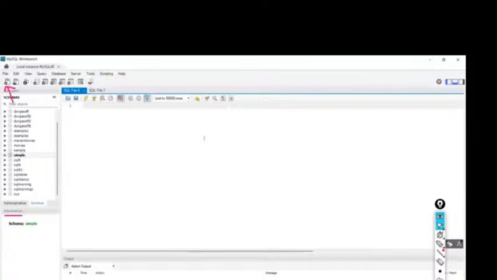At the bottom, whatever you can see here, this is basically the output section. Once we execute anything, we can see the outputs here only. Perfect. So this is about the user interface of MySQL.